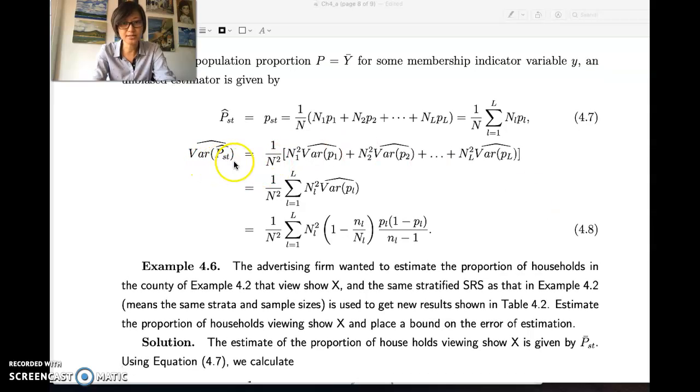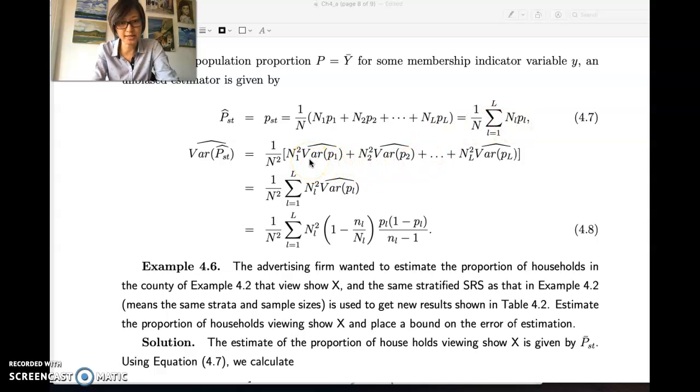The estimated variance, again, we are adding up the variances because each of the strata are independently distributed. We collect the data independently, so we can add up the variance for each of the proportion estimates, weighted by the capital WL square, or we can simply use NL square multiplied by the variance. Okay, so like this.